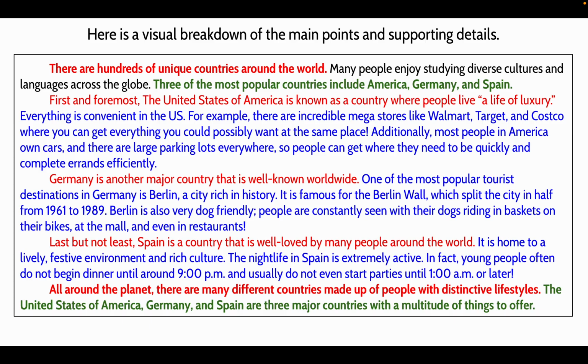Okay, and then this is just what that essay looks like broken down with color coding: red for the introduction, black for the extra information sentence, green for the 3-point sentence, and then we've got a topic sentence followed by supporting details, topic sentence followed by supporting sentences, last topic sentence followed by supporting sentences, and then a conclusion.